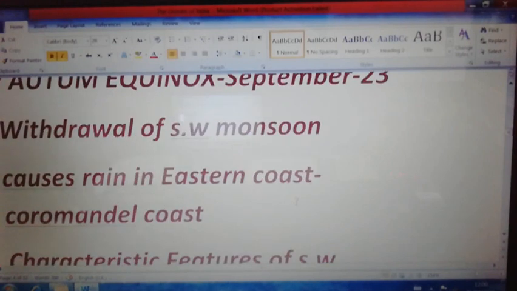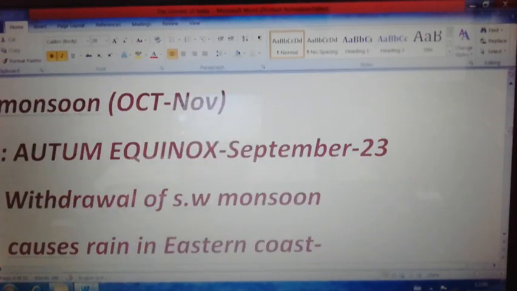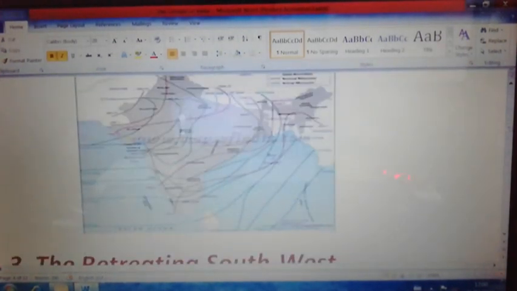The wind which was caused in the months of June, July, August, September, October is moving back. Here you can see the red lines showing the southwest monsoon wind moving from sea to the land. But during October and November, as shown in blue color, the wind is moving back to the sea, from land to the sea.